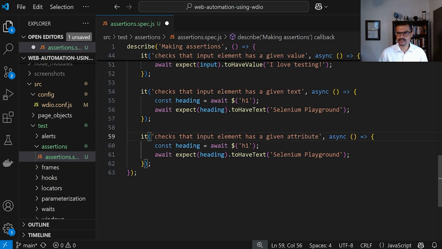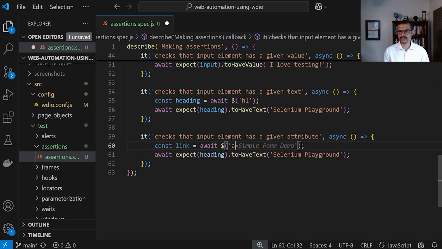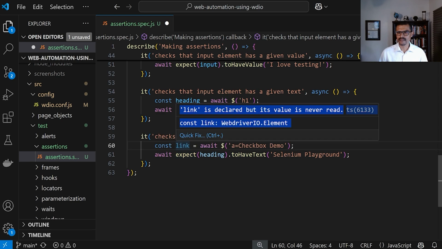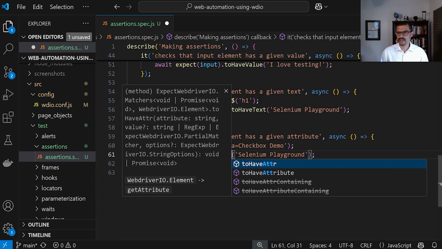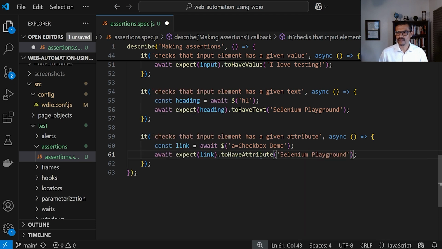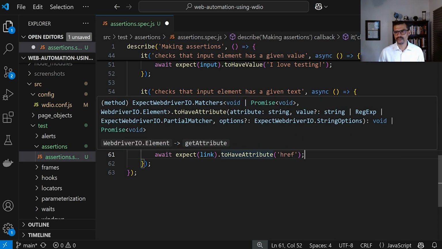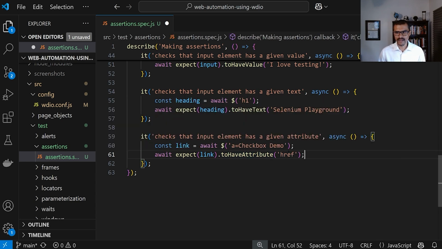And I'm going to check that the element has a given attribute. All right, so in this case, we're going to say constant. We're going to say that a link, all right, we're going to say await. So here we're going to say that we have an anchor tag with some text equal to checkbox demo. And then we're going to say await, expect that the link, and here we're going to say attribute, right, to have attribute. And what is the attribute that we're looking for? We're looking for href. And this is one way to do it. You're just checking to see that it has that attribute.